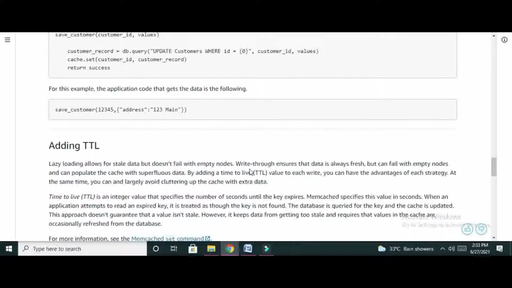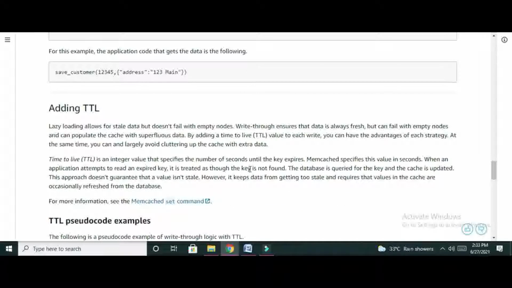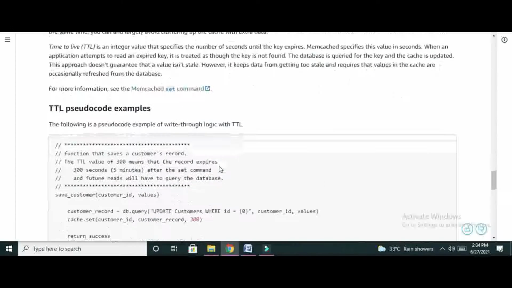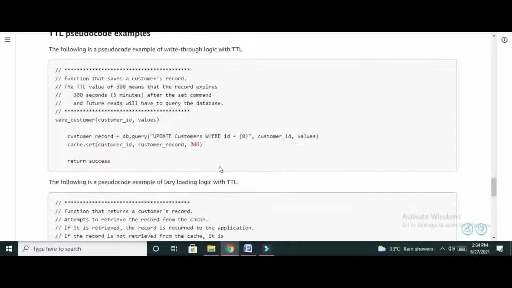And the last one, adding TTL. TTL stands for time to live. It is an integer value where we specify the number of seconds until the key expires. Memcached specifies this value in seconds. When the application attempts to read an expired key, it is treated as though the key is not found. So the database is queried for the key and the cache is updated. In this way, we can add TTL, and this is the pseudocode for adding TTL to the cache.